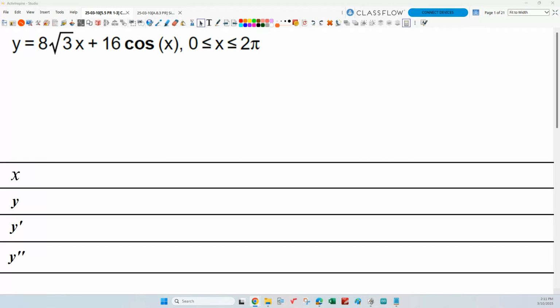Okay, so go. What do we do here? What's the domain? 0 to 2 pi. There you go. Okay, so we can go. That's a good kind, right? It gives you the domain. Now what? We need derivatives.